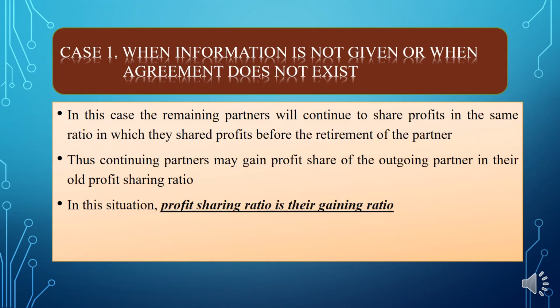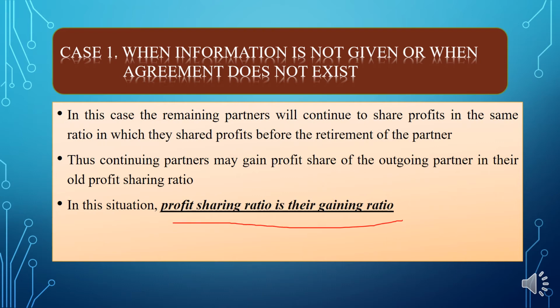So we are moving to the first case. What is the first case? When information is not given, or when agreement doesn't exist. In such a case, if the remaining partners continue to share profit in the same ratio in which they shared profit before the retirement of the partner, then the profit sharing ratio is itself what?